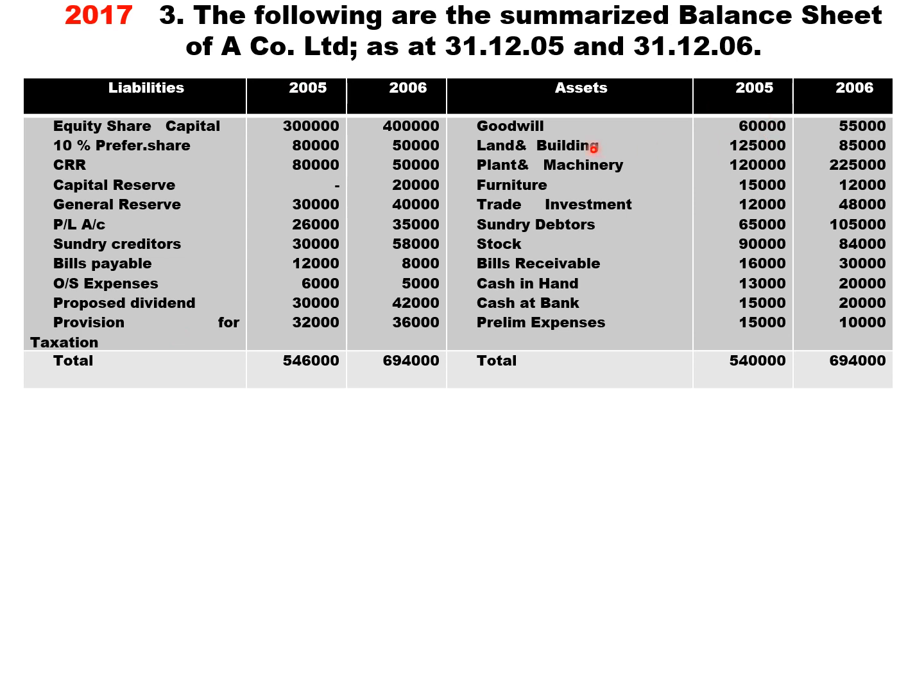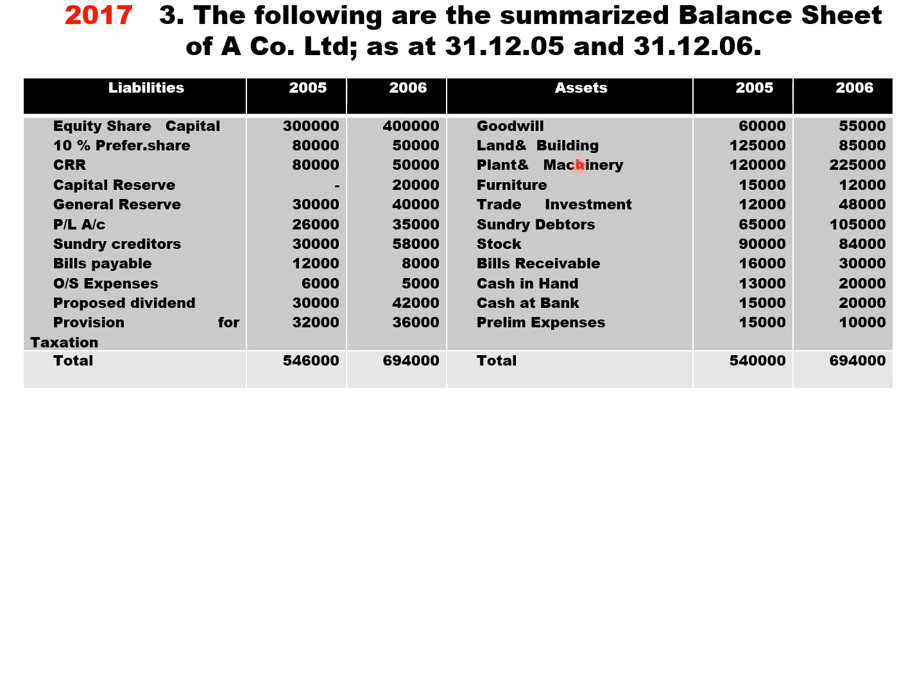Asset side, we have goodwill, last year 60,000, current year 55,000. Goodwill is reduced by 5,000, which indicates goodwill written off will come in adjusted PL account. Land and building, you need to prepare an account because we have adjustment number 1. Plant and machinery, we need to prepare account because we have adjustments number 2 and 3.